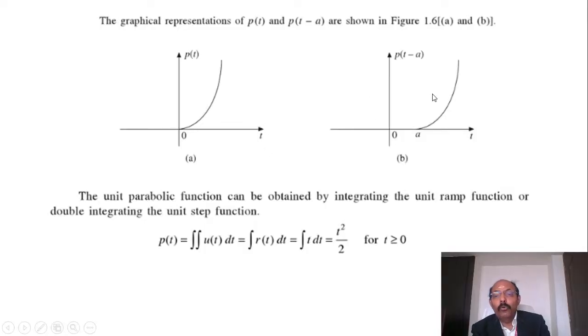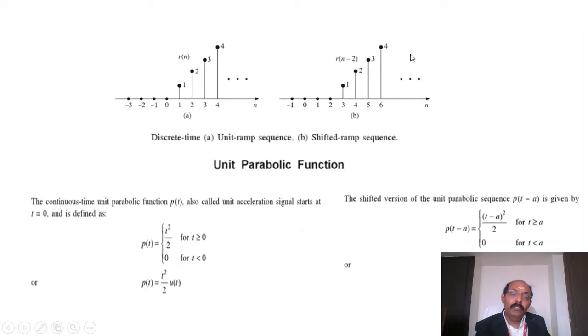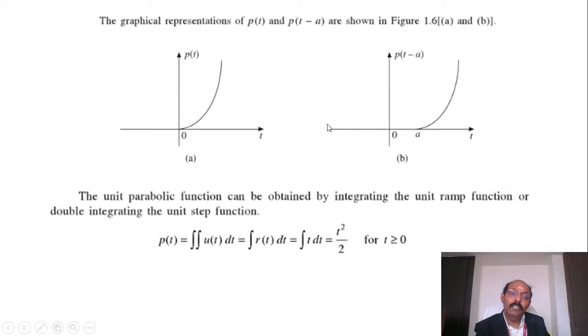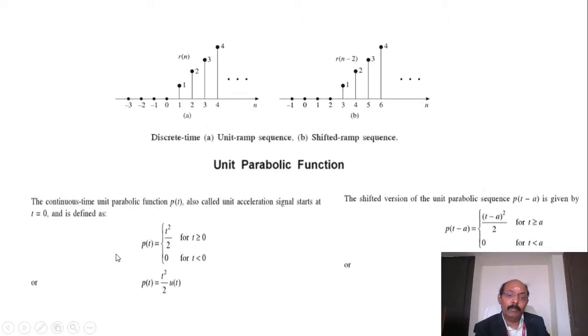Here also we can shift by the value of a. You see here, the function is t square by 2 for t greater than or equal to 0, and it is 0 for t less than 0. So p of t is nothing but t square by 2 into u of t.